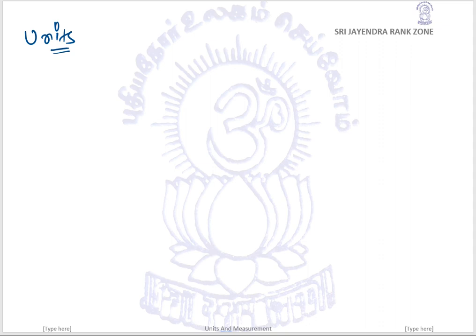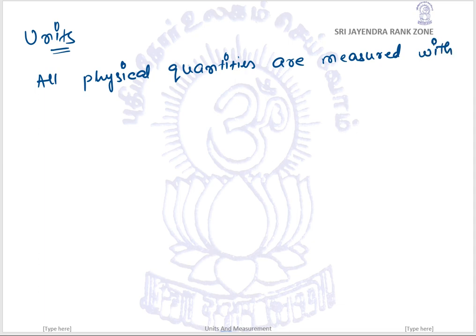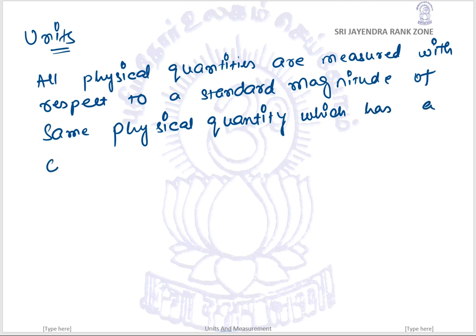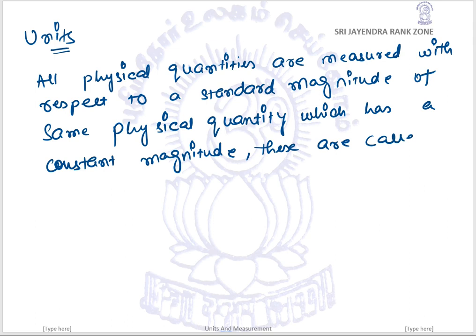What we can understand from units is that all physical quantities are measured with respect to a standard magnitude of the same physical quantity, which has a constant magnitude. These are called units,